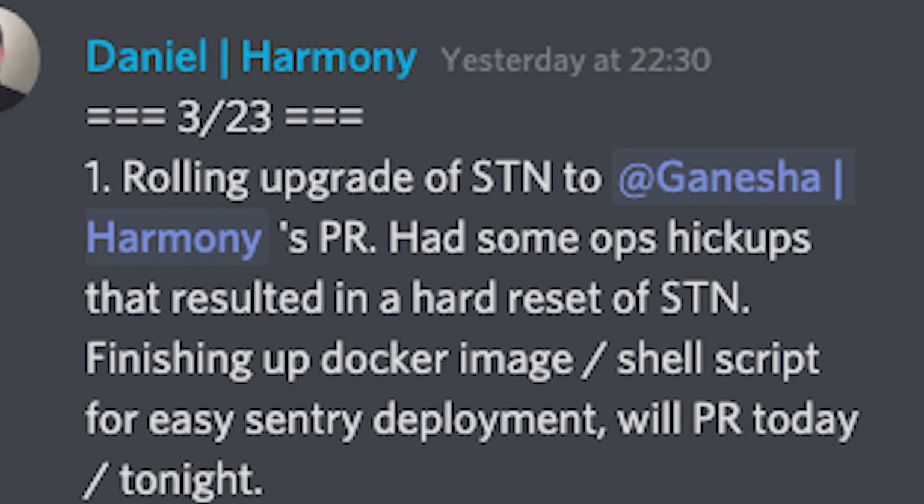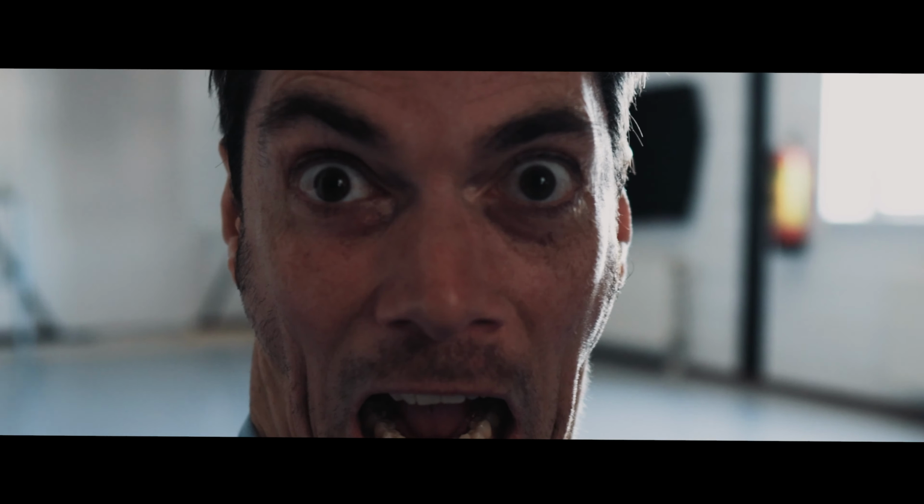Do you ever drive to work, open your computer, and suddenly see the message we all hate? Had some obstacles that resulted in a hard reset to OSTN. Hard reset, hard reset.